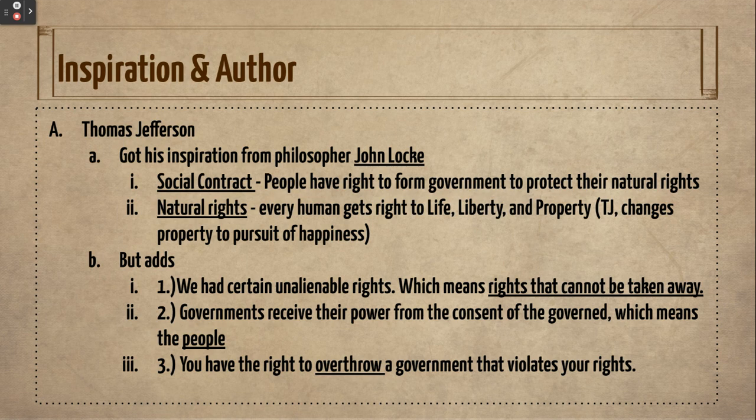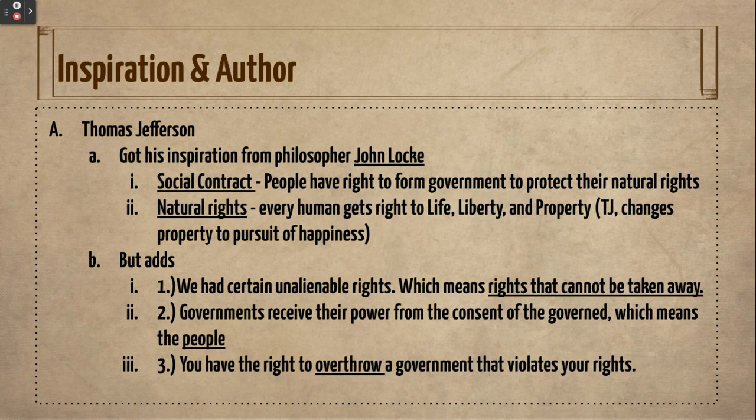Social contract means that people have the right to form their own government in order to protect their freedoms. The colonies did not feel like their rights were being protected by Great Britain, so they wanted to form their own government. Natural rights means that every human has the right to life, liberty, and property. Thomas Jefferson took these two concepts and adds them into the document. However, he does change life, liberty, and property to life, liberty, and the pursuit of happiness.